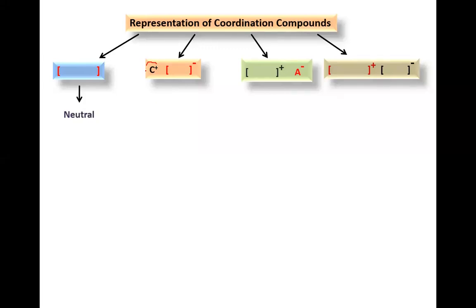Here C plus is there, right? Can you see my screen? Yes, sir. Here C plus is there, again with a square bracket with negative charge. And remember one thing: we always represent the coordination compound in square bracket only. The ions present outside the coordination sphere, outside the square bracket, we just consider as a counter ion.